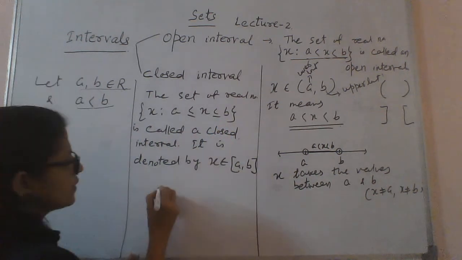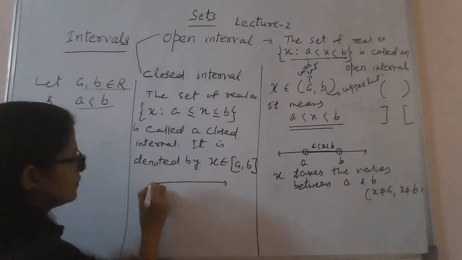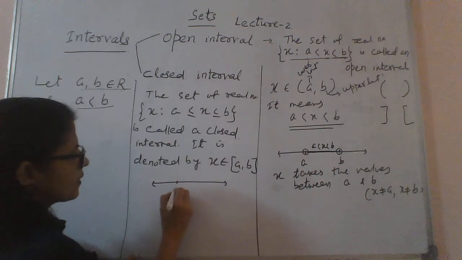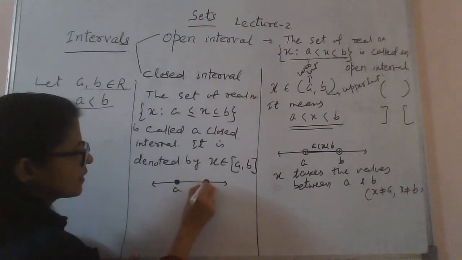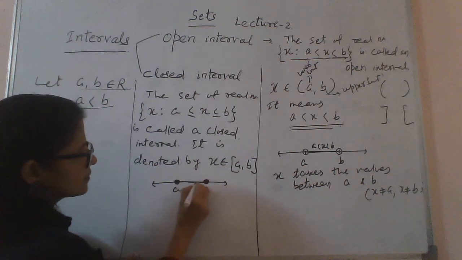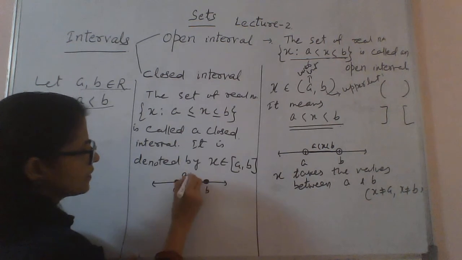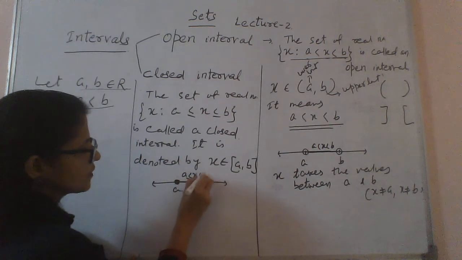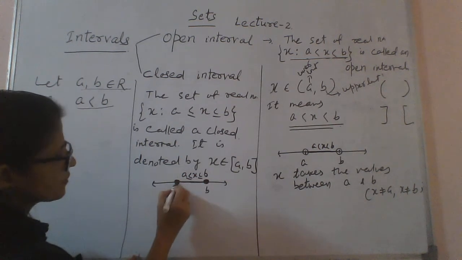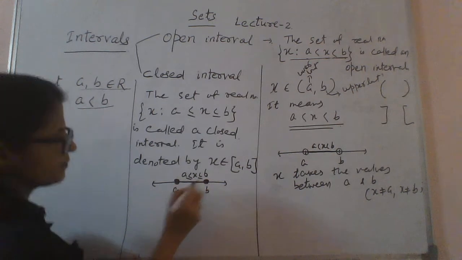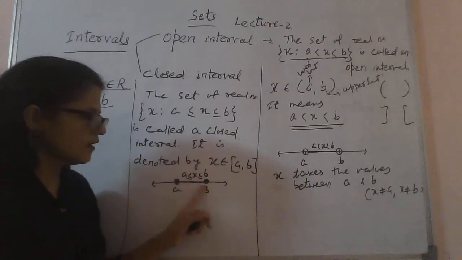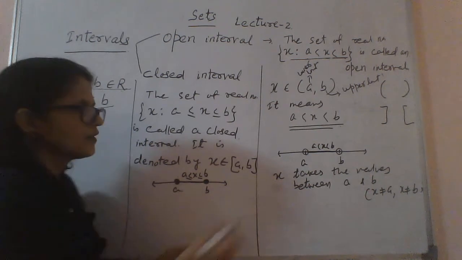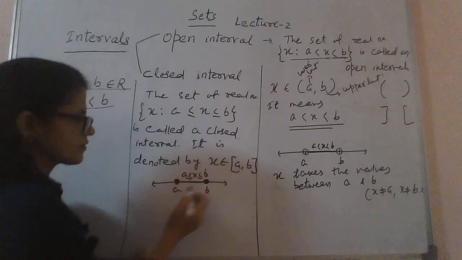So on the number line, if you have A here, B here, in a closed interval we use dark circles. Here A less than or equal to x less than or equal to B. See, we are including A and B. So we have taken A and B as dark circles. Here blank circles, here dark circles.